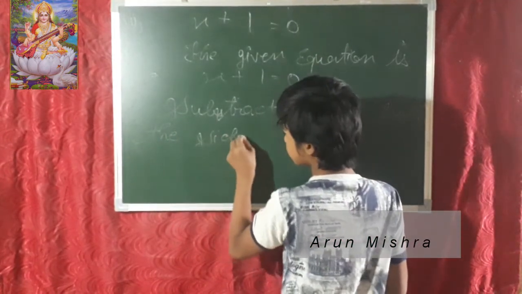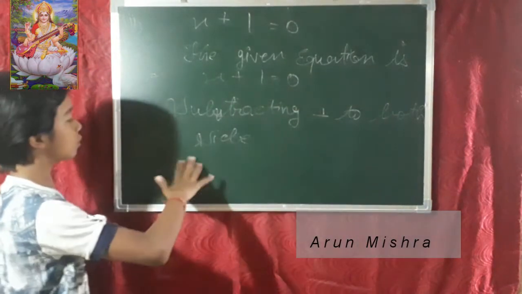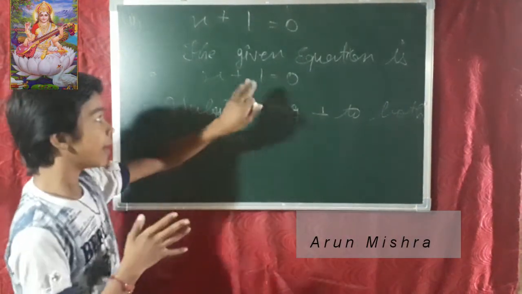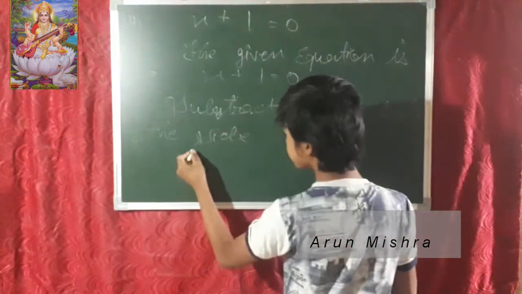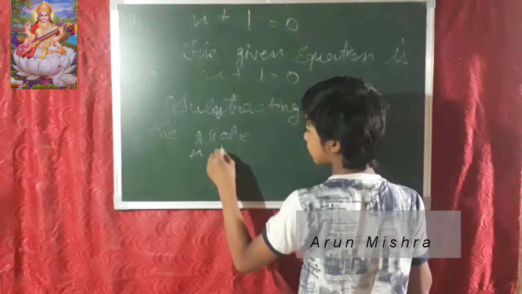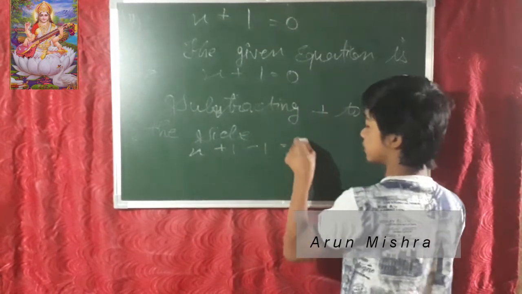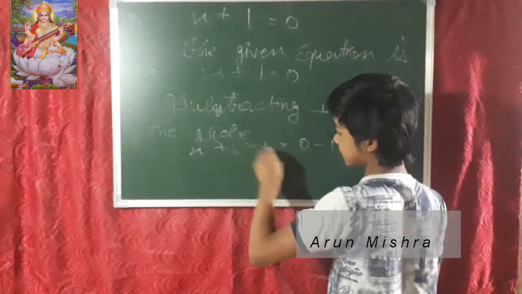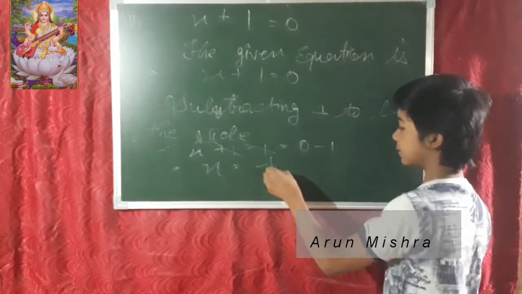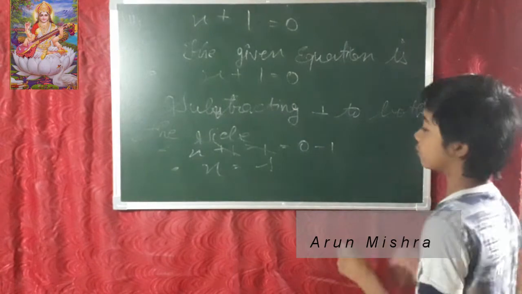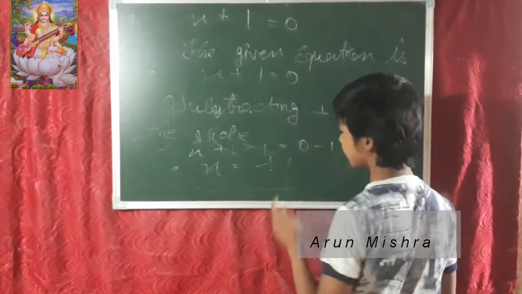Okay, so I have written subtracting 1 from both sides. It means we subtract on the LHS and RHS both, which means x plus 1 minus 1 equals 0 minus 1. This plus and minus cancel, you know that, and then the value of x is what? Minus 1.